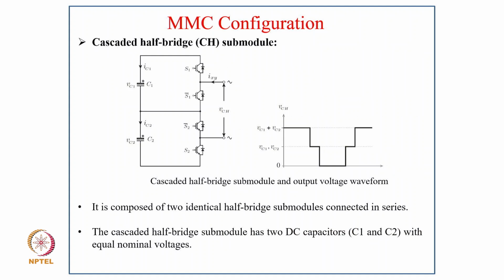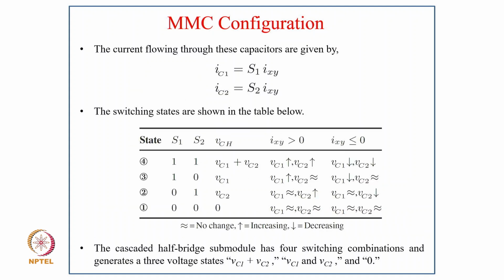So coming to the fourth configuration, the cascaded half bridge submodule. You have four IGBTs here, and you can see how the output voltage waveform comes to be a 3-level voltage waveform. It is composed of two identical half bridge submodules connected in series, and the cascaded half bridge submodule has two DC capacitors, C1 and C2, with equal nominal voltage, and the currents flowing through these capacitors are given as IC1 equal to S1 IXY, IC2 equal to S2 IXY.